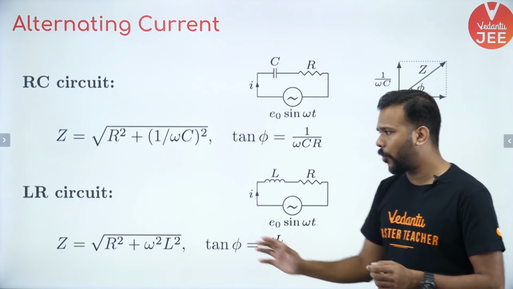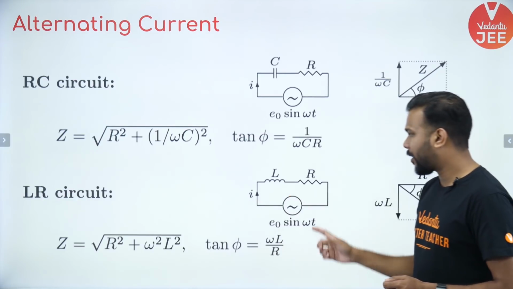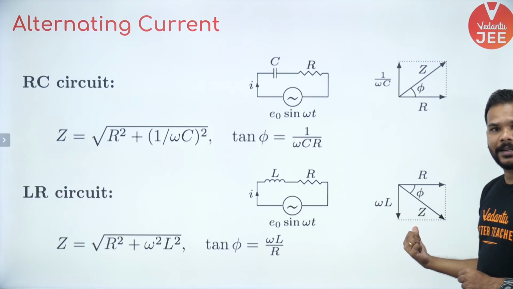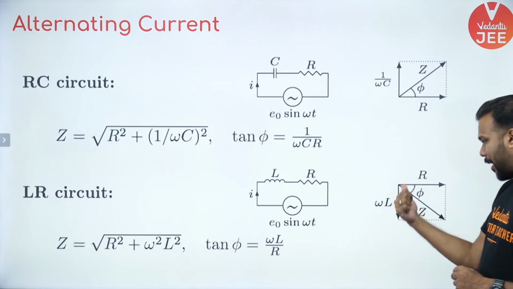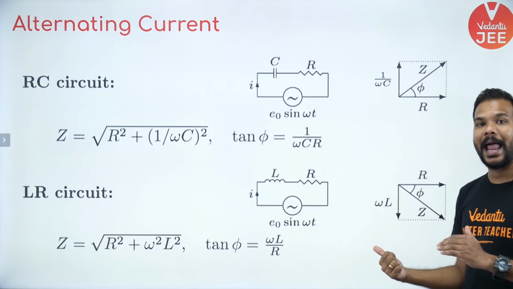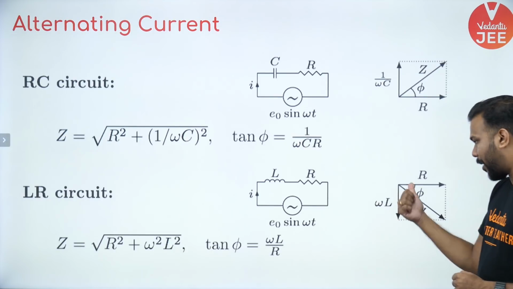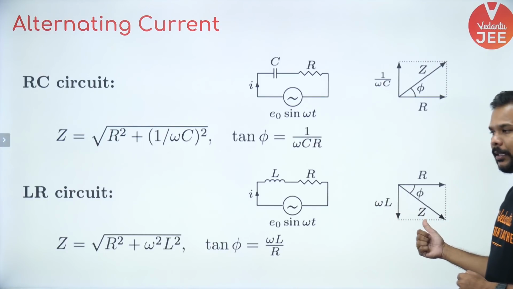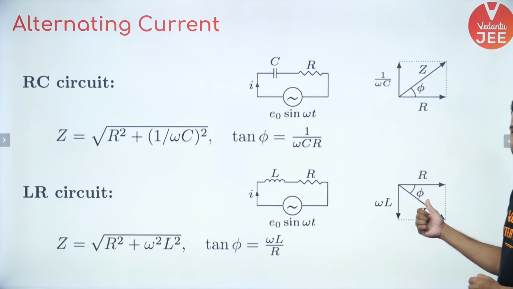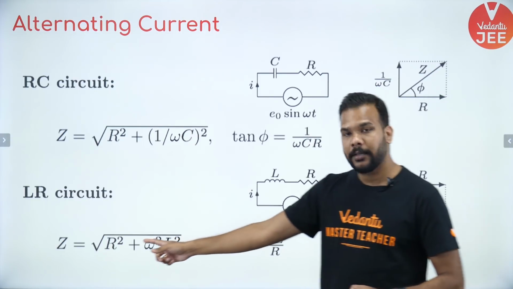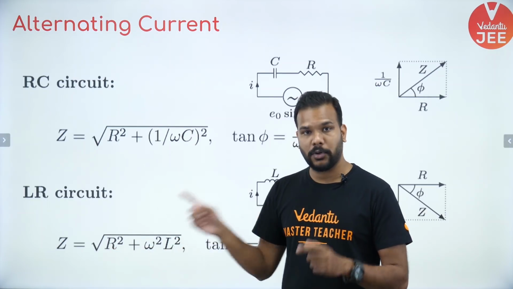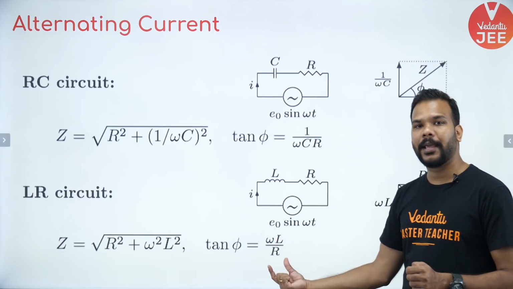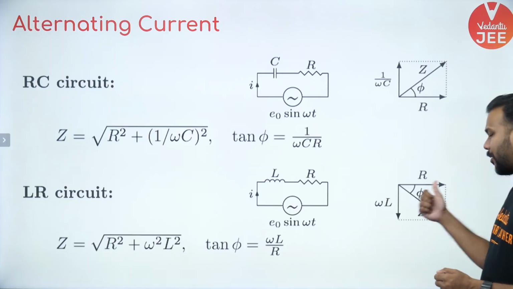A similar thing you will use for an LR circuit. So this time you have an inductor and a resistor connected. If you look at the phasor diagram here guys, this is a resistance and an inductor. The current lags the EMF by a phase of pi by 2, but the resultant of R and omega L is still the impedance, and this is the phase angle phi. So you can see that the impedance is still calculated as under root of R square plus XL square this time, and tan phi is nothing but XL by R, simply by using this right angle triangle.